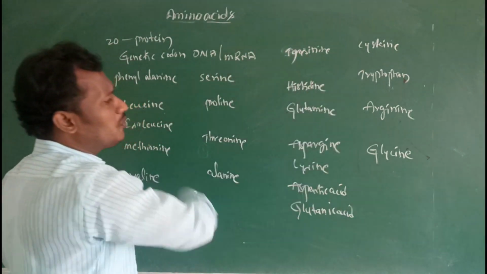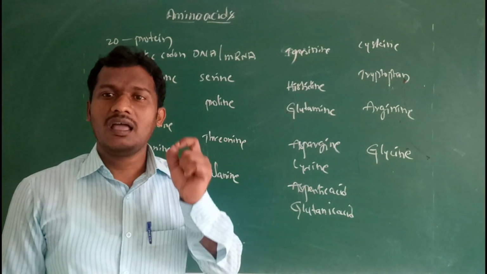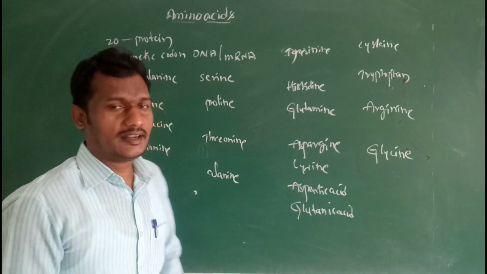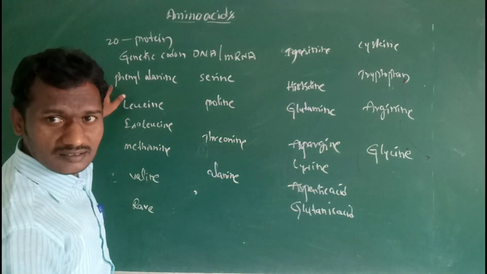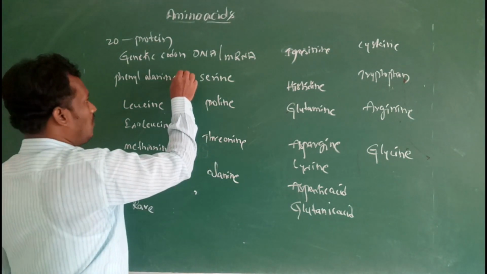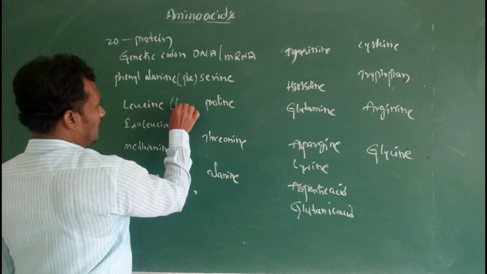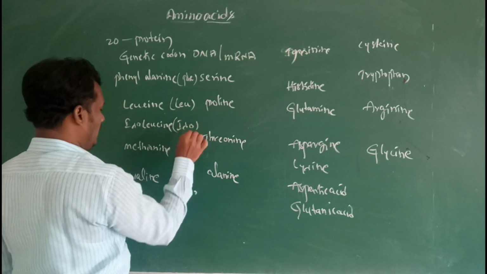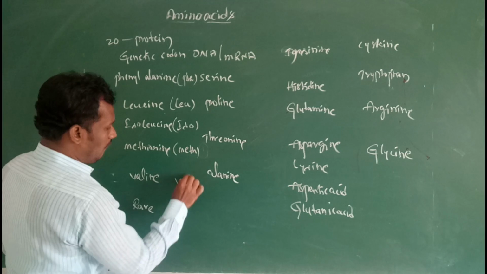Then these 20 amino acids are represented by an abbreviation of 3 letters, the first 3 letters in the name of the amino acid. For example, phenylalanine, PHE, then leucine, LEU, then isoleucine, then methionine, then valine.